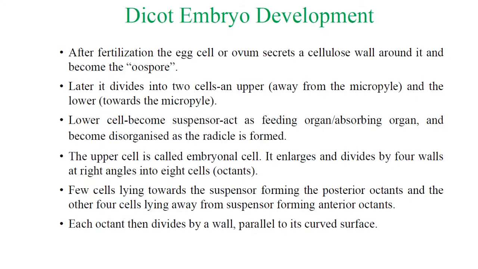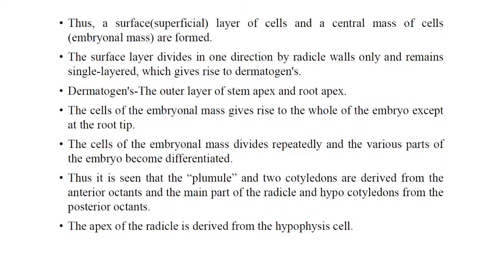Toward the suspensor, the octant forms the posterior, whereas toward the lower side, away from the suspensor, the anterior octants are formed. Each octant, upper or lower, is then divided by a wall parallel to its curved surface, giving a superficial layer of cells and a central axis of cells. Means there is the embryonal mass, the central mass of cells, formed by the octant cells.